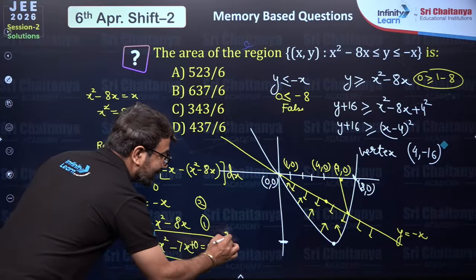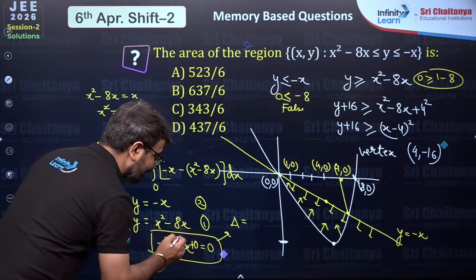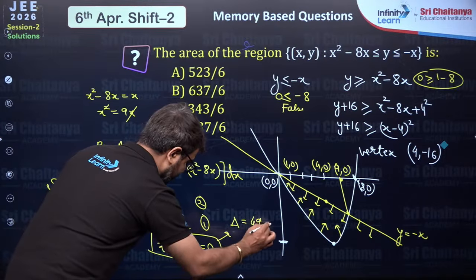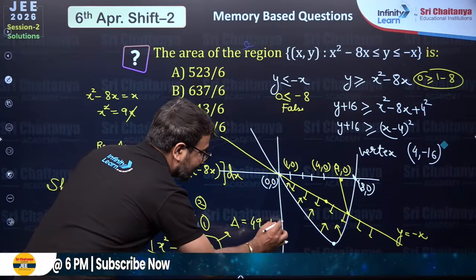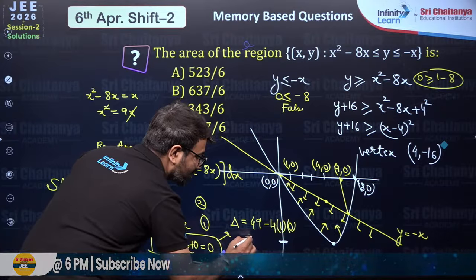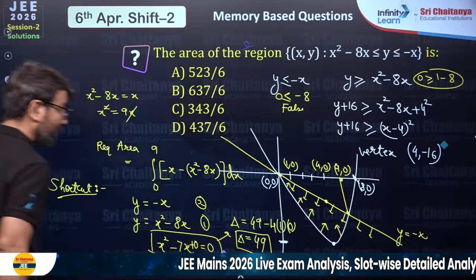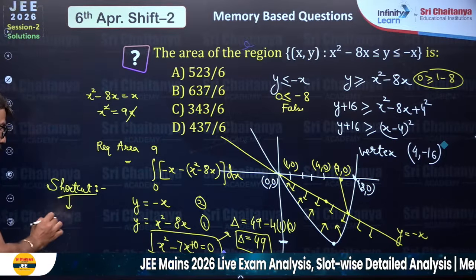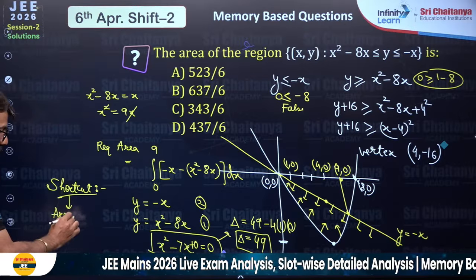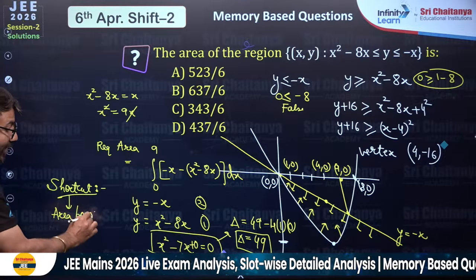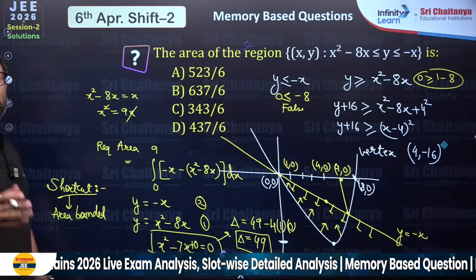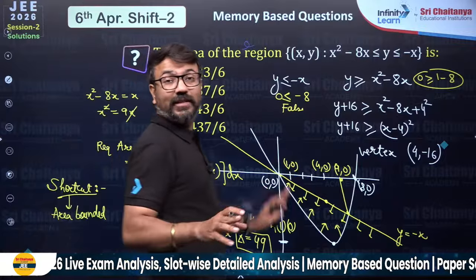Now you find the discriminant of this quadratic, that is b square minus 4 into a into c. C value is 0. So the delta value, that is the discriminant value, is 49. Bache, there is a direct formula for the area bounded between the two curves, and you don't even have to draw the graph. You don't even have to find the point of intersection.